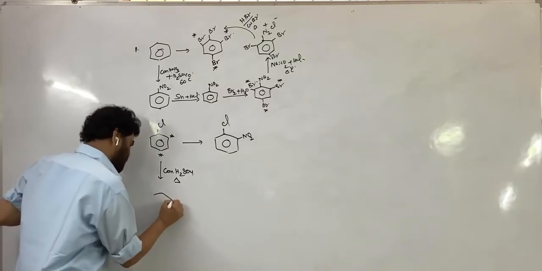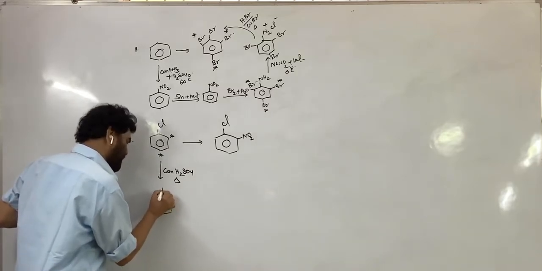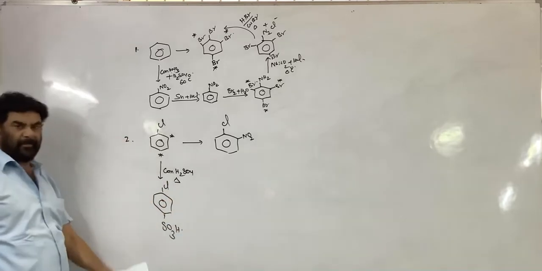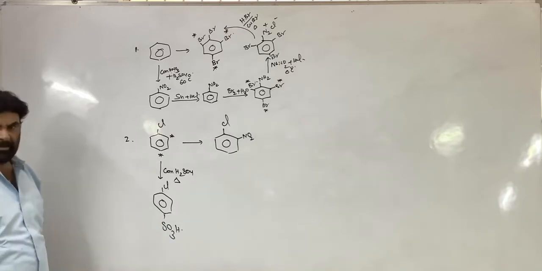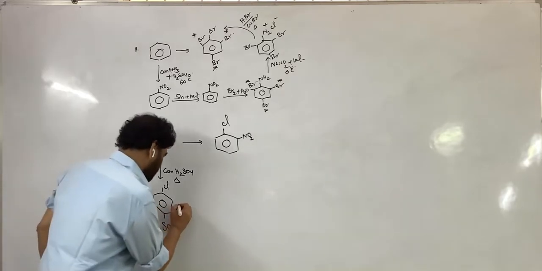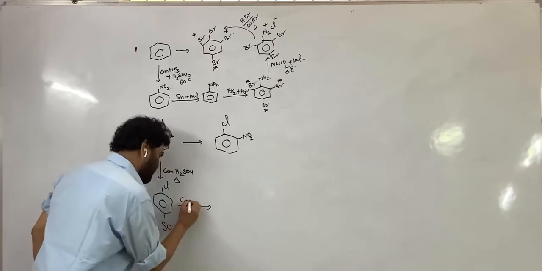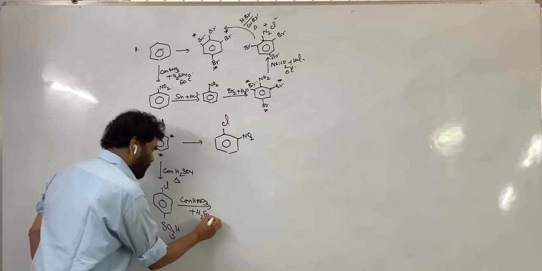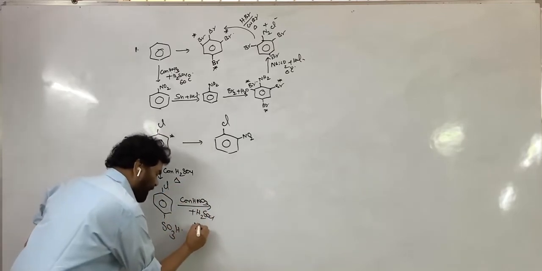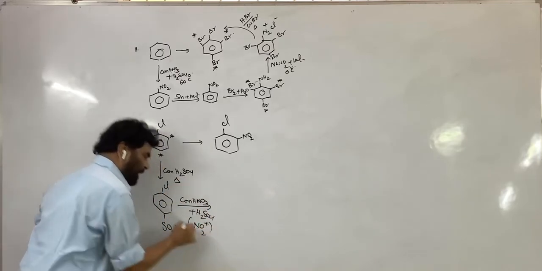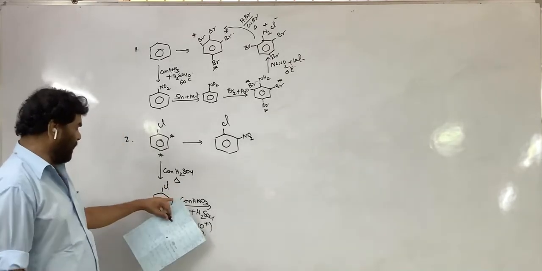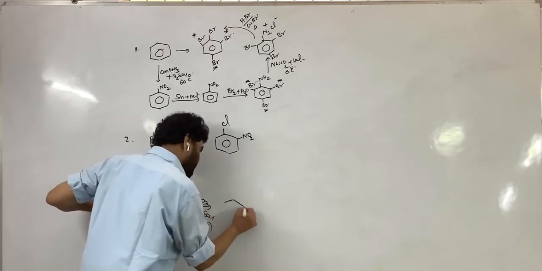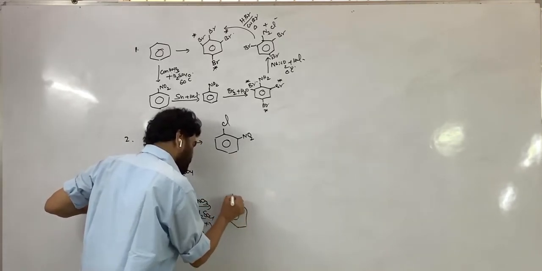So para position, high temperature conditions. Now it is locked up. Now carry out the nitration with concentrated HNO3 plus H2SO4. For the nitration, where NO2+ is the attacking electrophile, only the position ortho to the chlorine is available. So the nitro group is introduced at the ortho position.